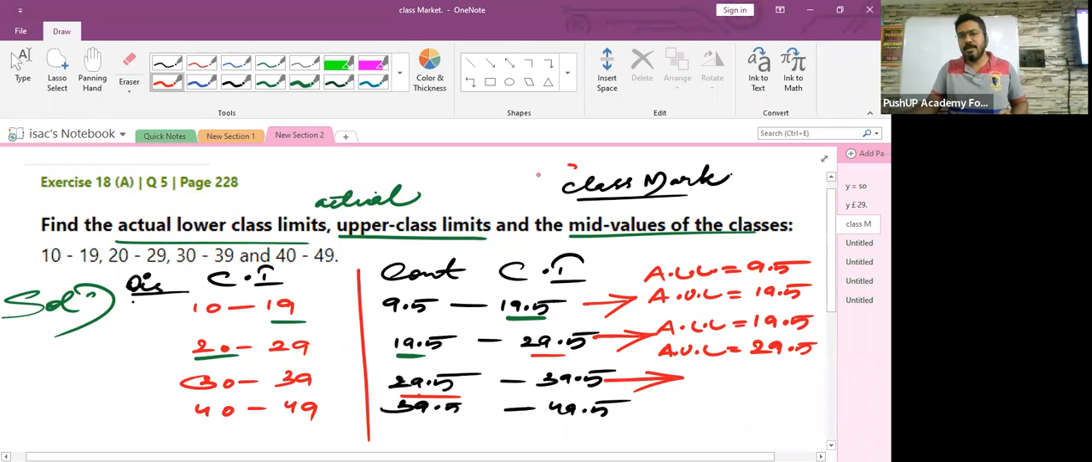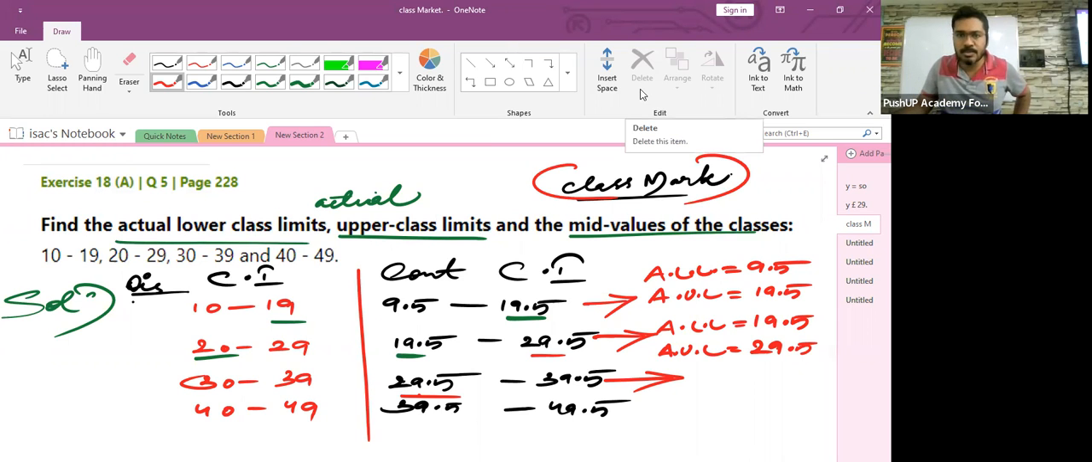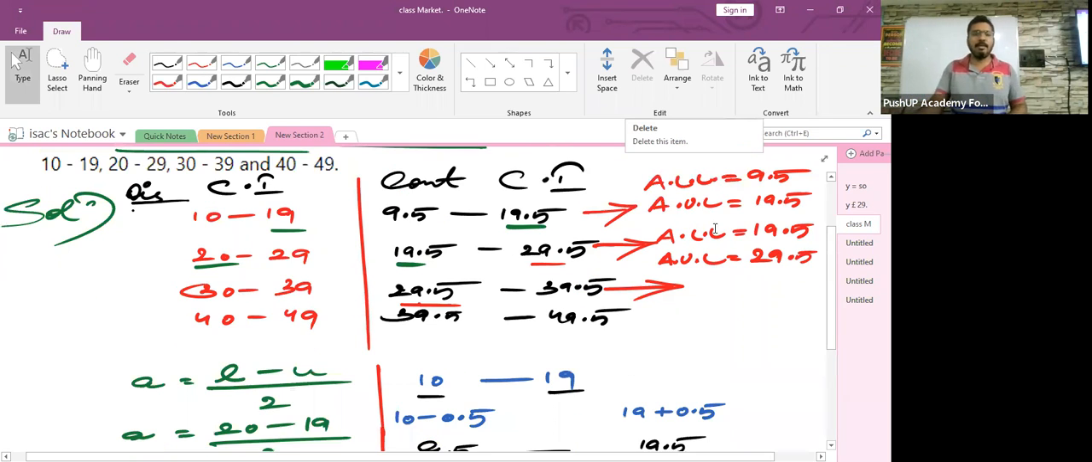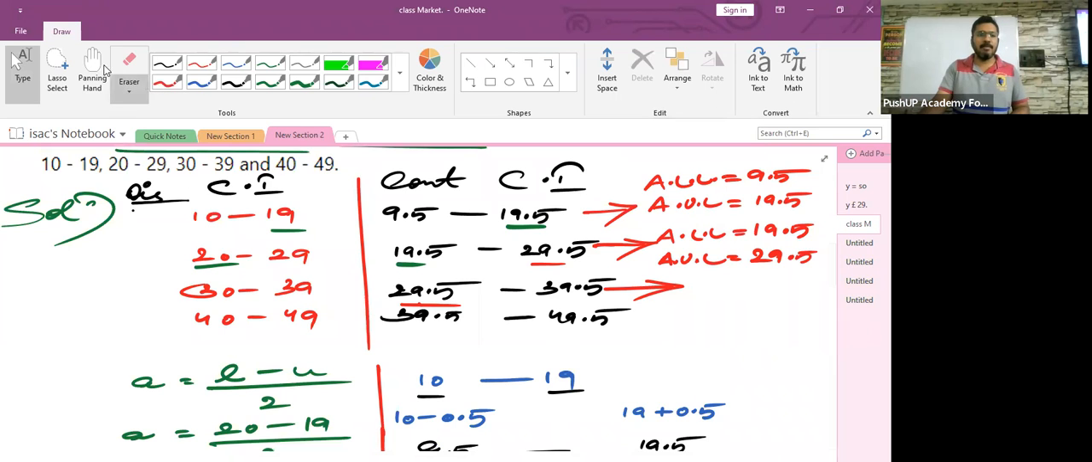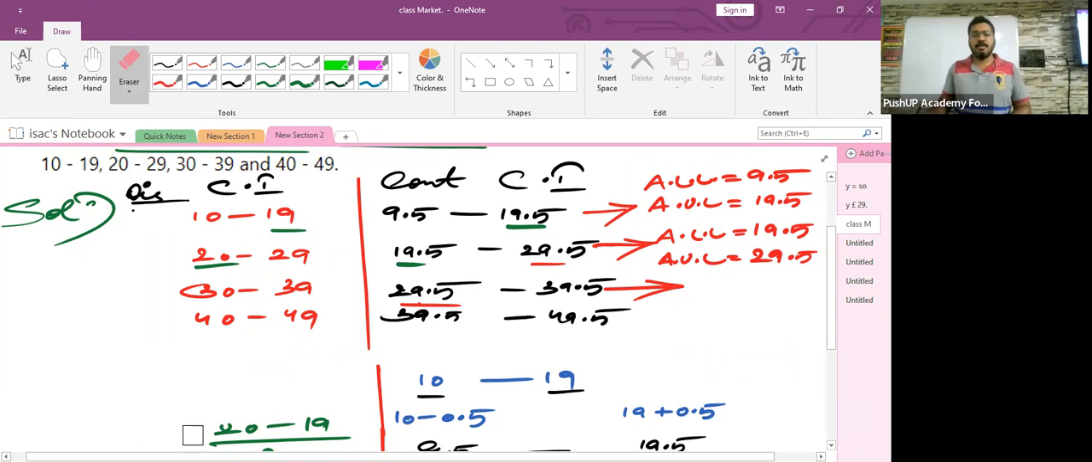Now, we also need to find the class mark. How to find the class mark? I had taught you this. Ayan will answer. Ayan, how will I find the class mark? Take the mid value, the average, sir. Taking the average. Very good. Very perfect way of answering it. Taking the average.